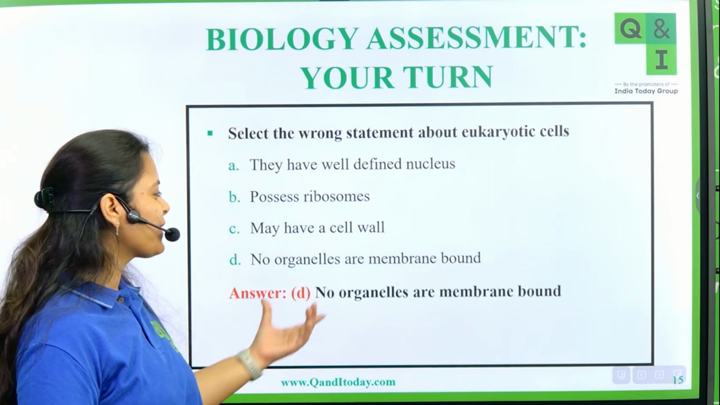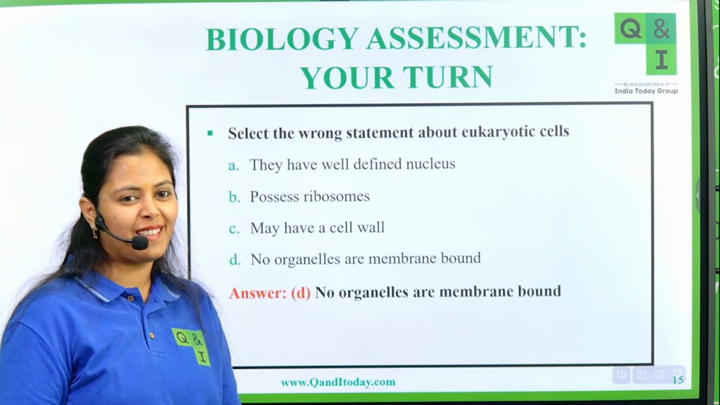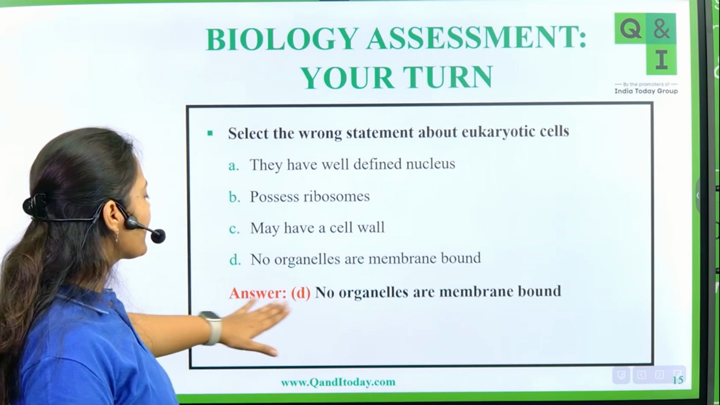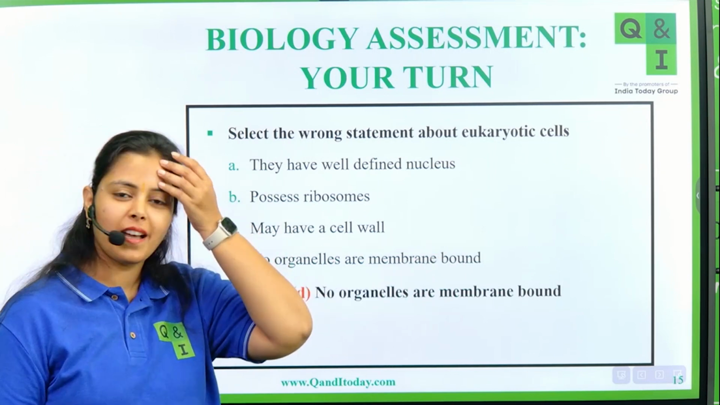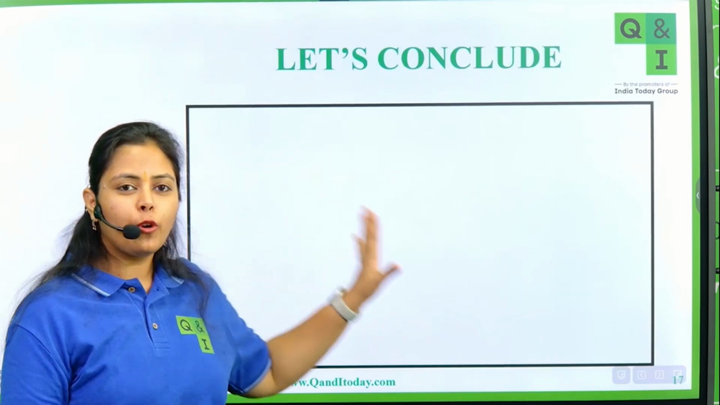The correct answer is option D: no organelles are membrane bound. This time it is right. So, the correct answer is option D, no organelles are membrane bound. Now, cell division we are going to study in the next class.